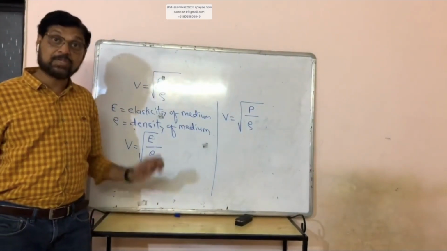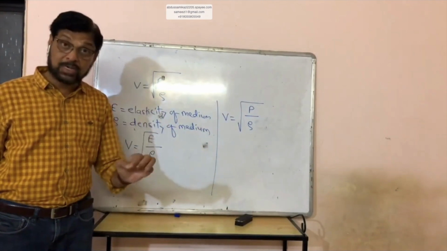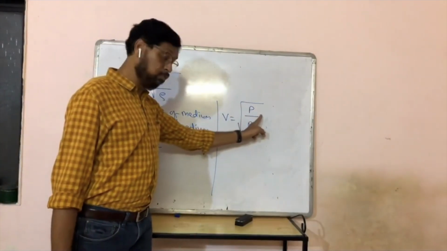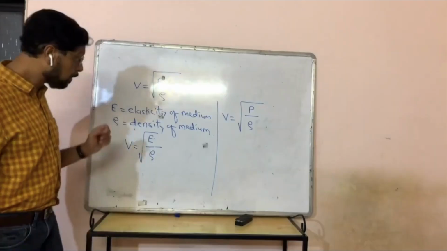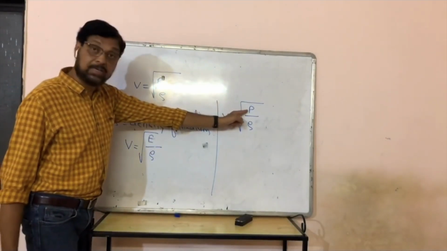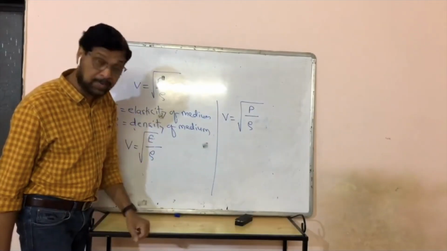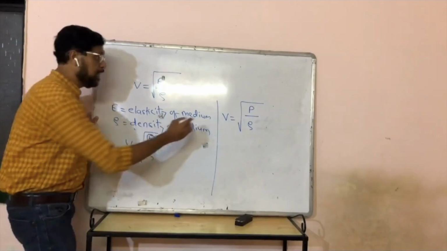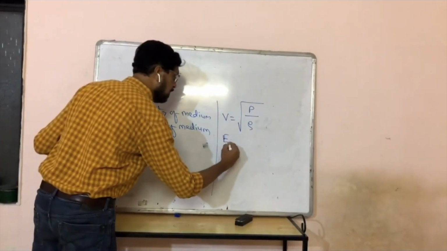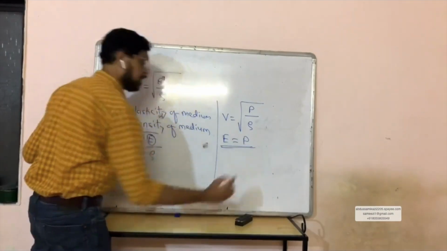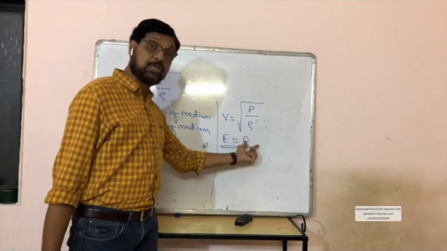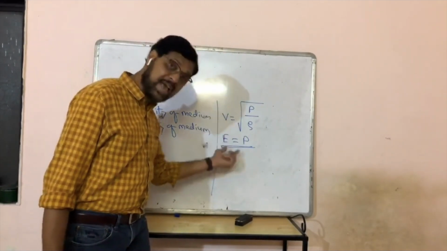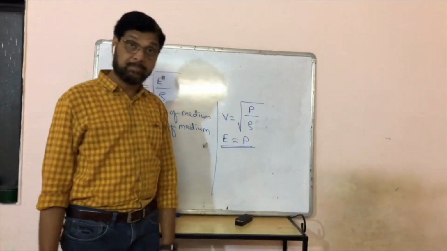This is the velocity of sound in air specifically, not any longitudinal wave. P is the pressure of air, meaning atmospheric pressure, and rho is the density of air. Newton replaced E by P, meaning the elasticity of a gas like air is equal to its pressure.